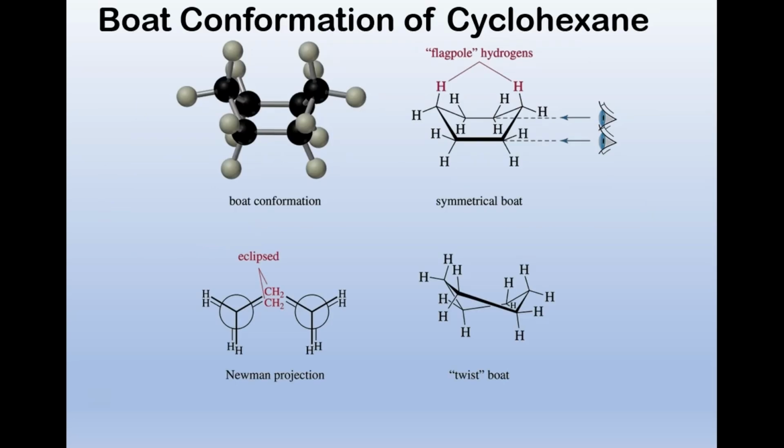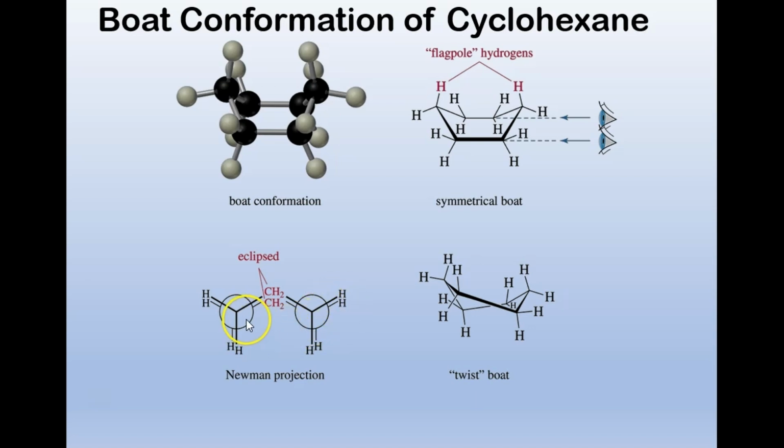Here's the boat, and if we looked at the Newman projection, we kind of did with the model kit. I said the rails of the boat were eclipsed. We stuck our eye over here, they weren't eclipsed. This has this thing called steric hindrance with these, what we might call flagpole hydrogens. And then you saw me make the twisted boat, which undid some of this